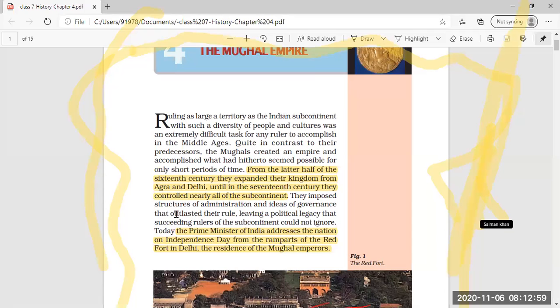Until the 17th century, they had controlled nearly all of the subcontinent. All of the subcontinent means the whole Indian subcontinent was in the control of the Mughals. They were powerful rulers and were able to control the large territory. Till here clear?